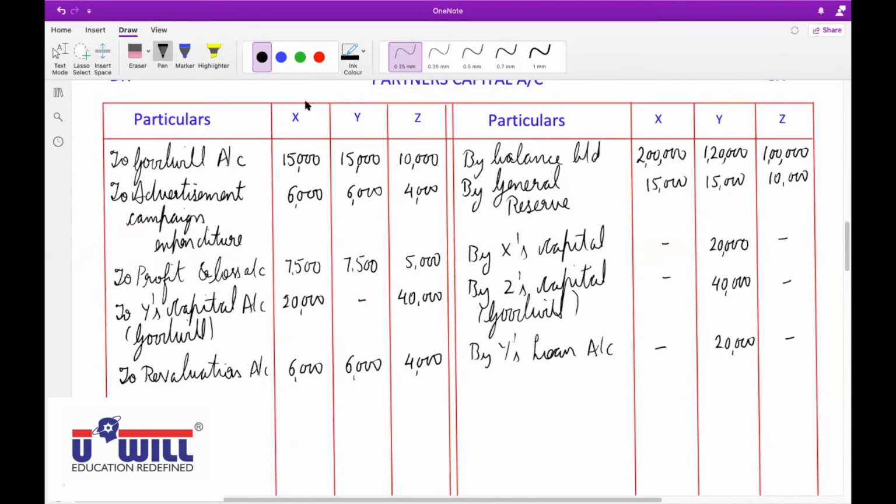Now you all are asked to pass journal entries also in this question. So Smith, unmute yourself. Smith. Smith, unmute yourself. Mukti. Yes, sir. Call Smith's house also. Why is he not able to unmute? Did he unmute himself?